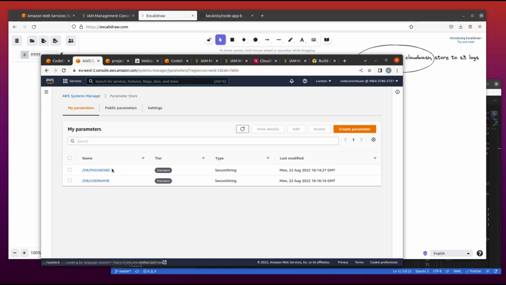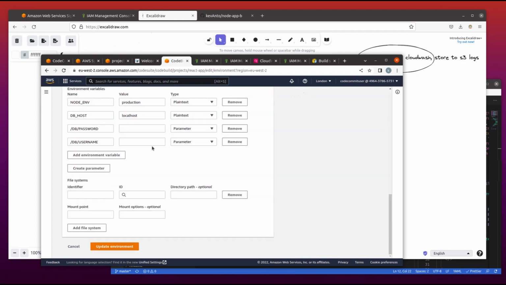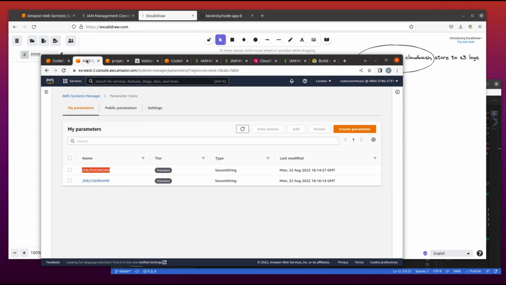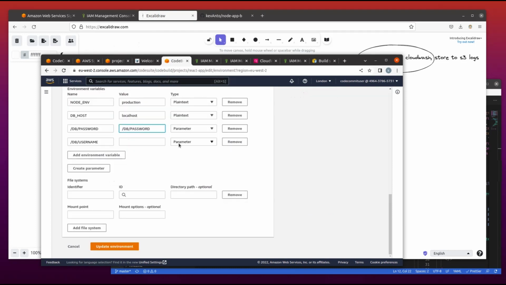Okay, yeah, we didn't add the name of the parameters into the build environment. Okay, let's adjust that. We also do the same for username.